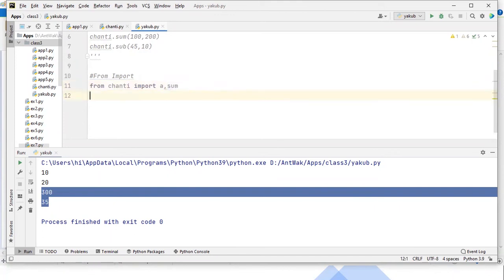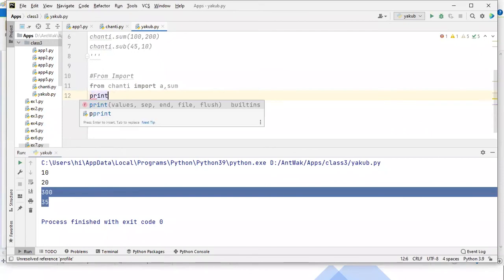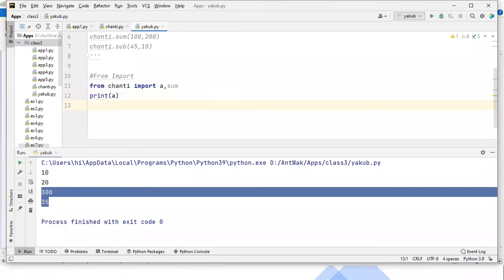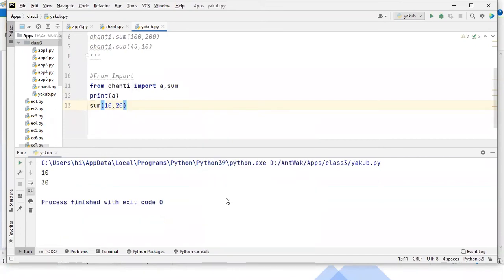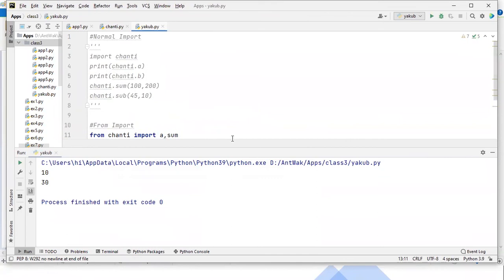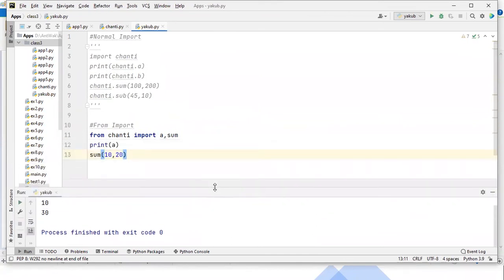Now guys, in this scenario, you can access directly. You can access directly, like print of A, in from import, directly you can access A. And directly you can call the sum function also, like sum of, let me pass something, 10 comma 20 I'm passing. So this is the difference between normal import and from import. I hope this is also clear to you all. Confirm guys in the chat. Are you clear on the difference between normal import and from import?